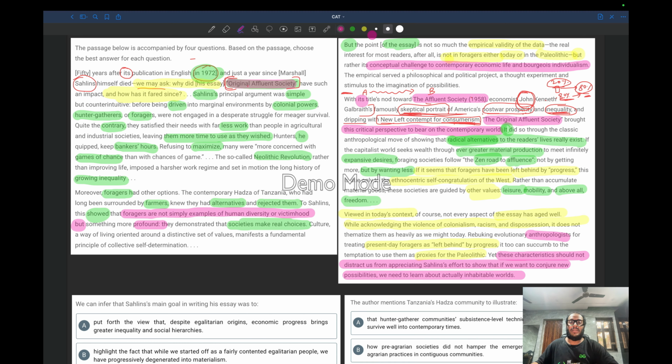inhabitable worlds. So what does the author mean over here? That the author is appreciating Sahlins' effort to show that if we want to conjure new possibilities, we need to learn about actually inhabitable worlds. So we need to do some research on inhabitable worlds. For us, we think we need money, we need power, we need society, we need all those things.